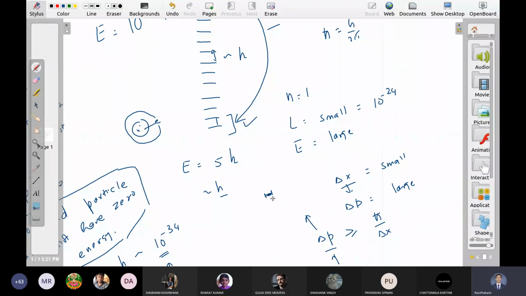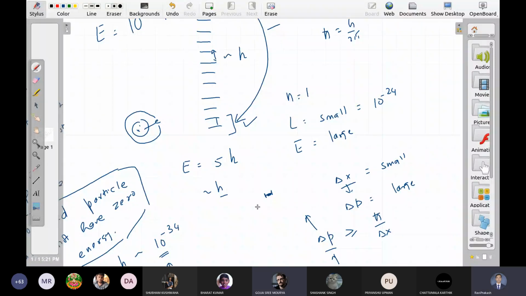You can assume that an electron is oscillating between two walls at a very high rate, and you want to measure the energy of this highly oscillating electron. Since this electron is oscillating between these two walls at an extremely high rate, it is not easy to measure this energy. Okay?